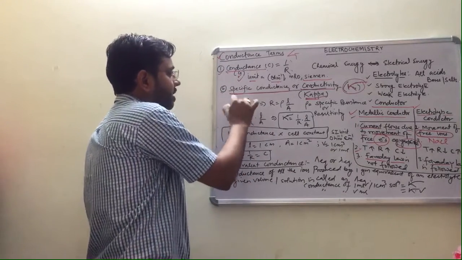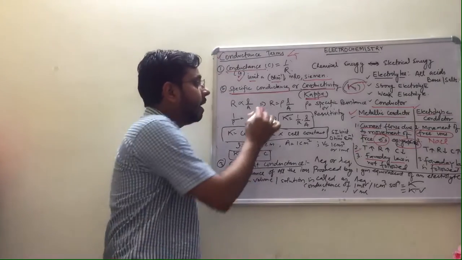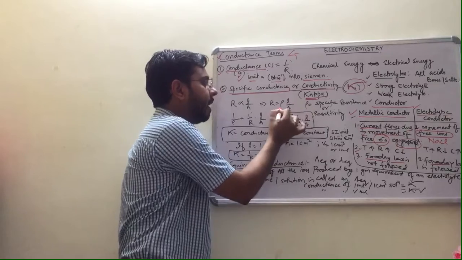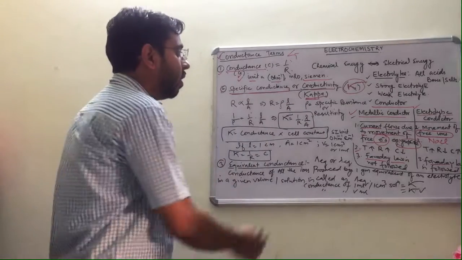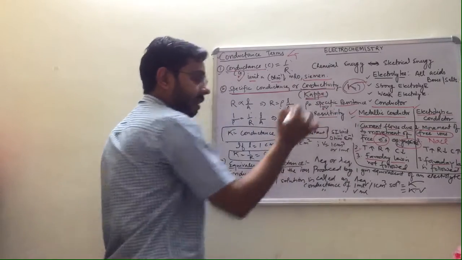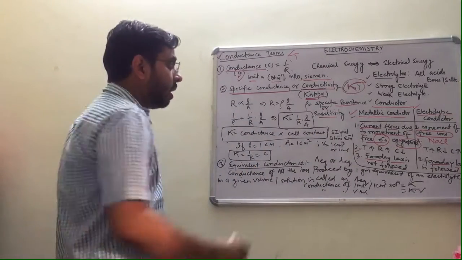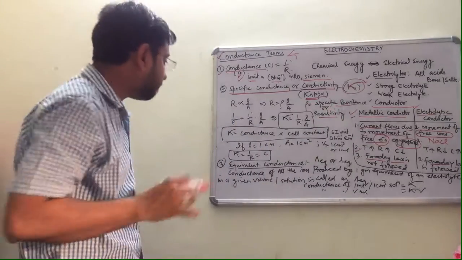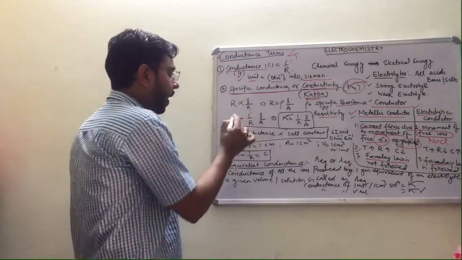So if resistance is directly proportional to L upon A, it will be equal to R is equal to rho L by A. Rho is the proportionality constant, also known as specific resistance or resistivity. Please note what is rho here. Rho is simply specific resistance or resistivity.